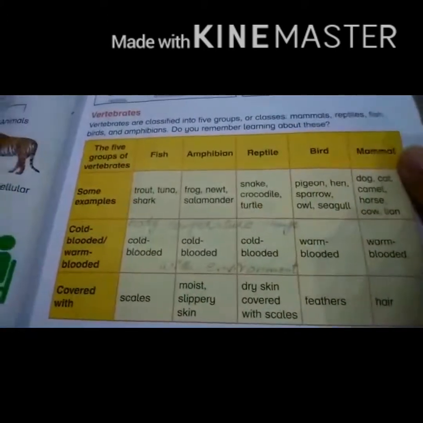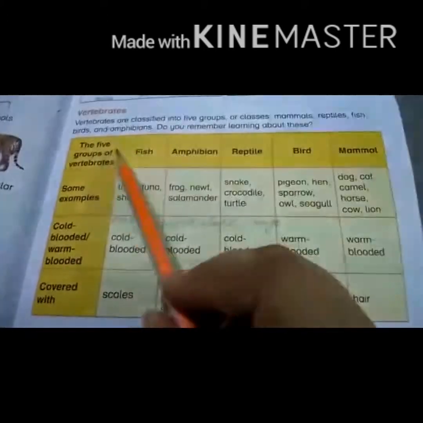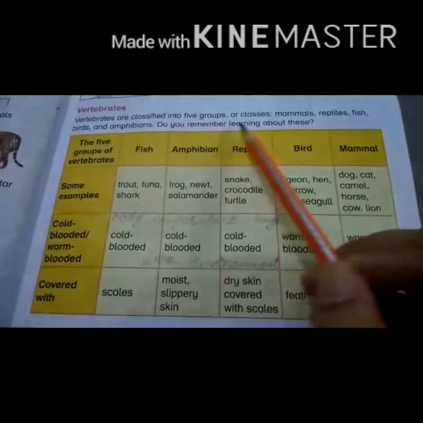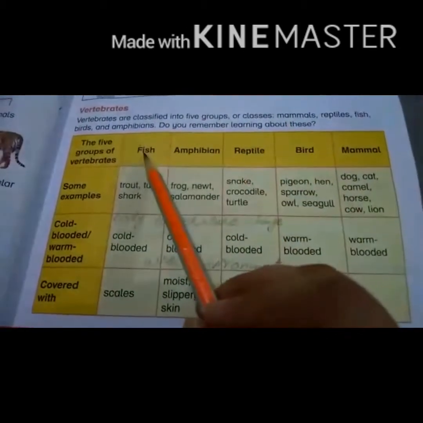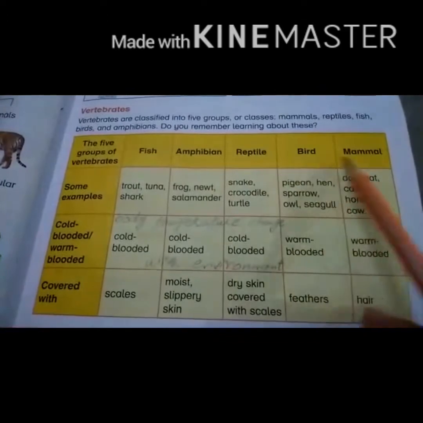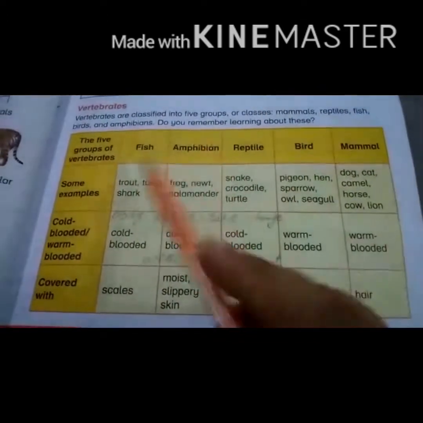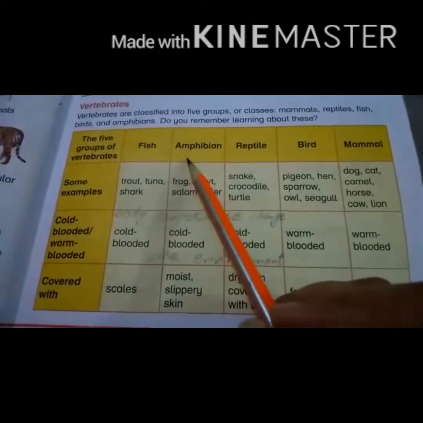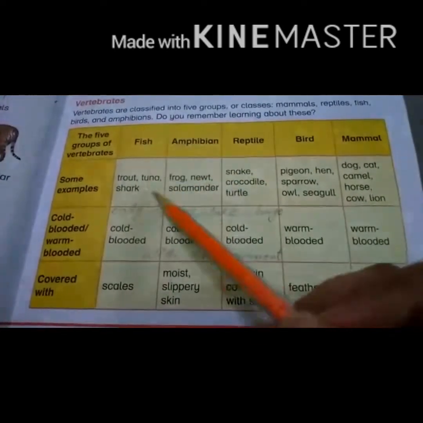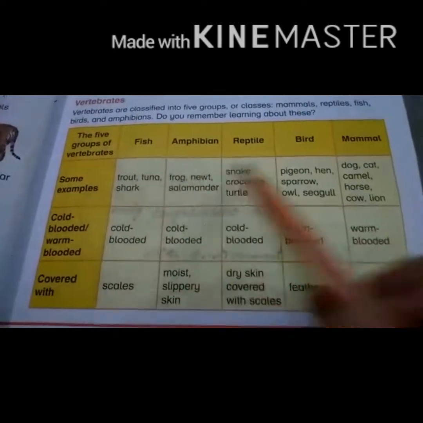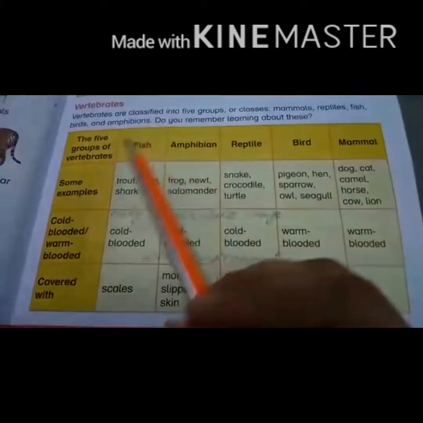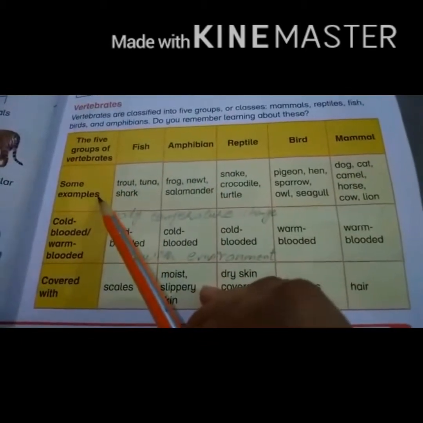Today we will revise the next topic, that is vertebrates. Vertebrates are basically classified into 5 groups or classes: fish, amphibian, reptile, bird and mammal. Now we will see some differences between the body structure, the way of breathing, and the way of reproduction of the members of these classes. First of all, we will talk about the examples.